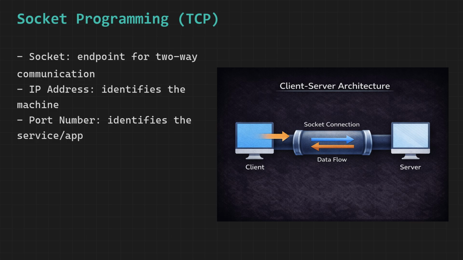We call this entire system a two-way communication link, which is another way of saying that once the connection has been successfully established between the client and the server, the communication channel that exists between them is fully bidirectional.